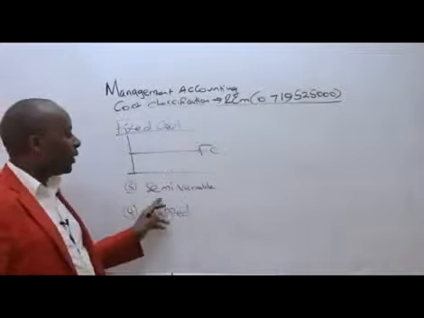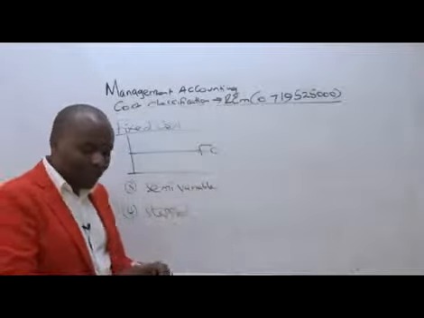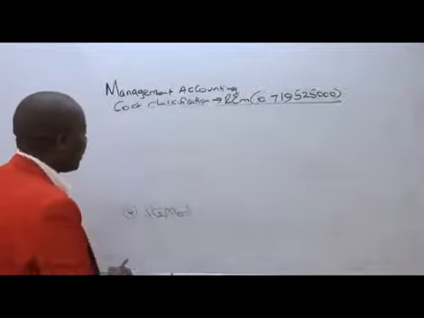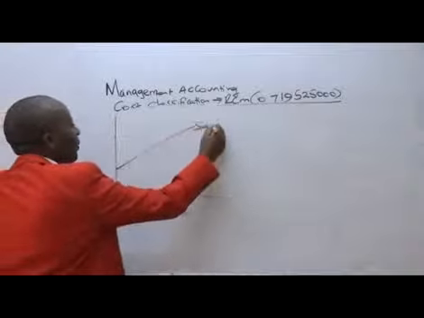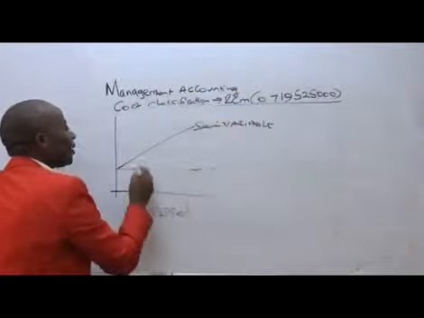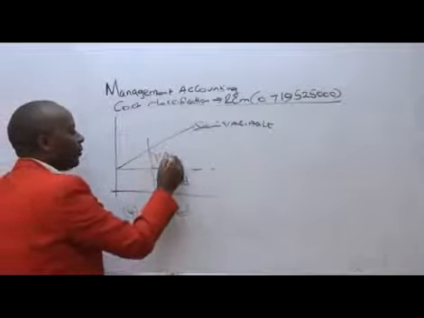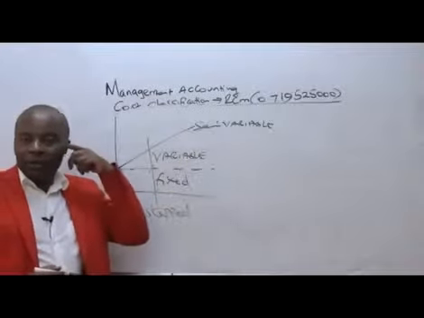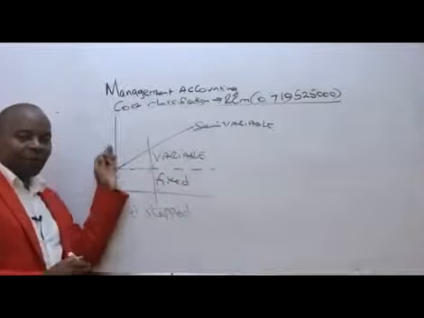Now from there we have the semi-variable cost. This is how the semi-variable cost will behave. Semi-variable costs are those costs that are partly fixed and partly variable. So you can see it's not beginning from zero here. It's beginning from a point up there.